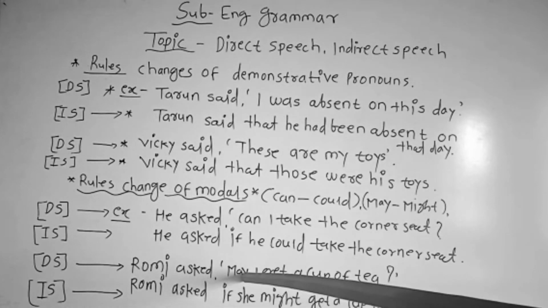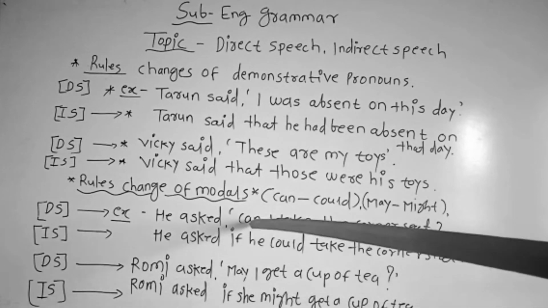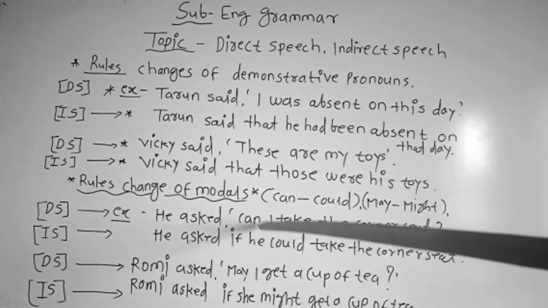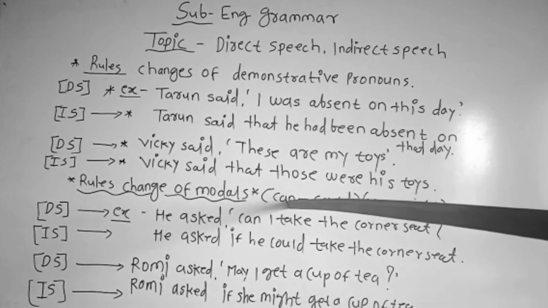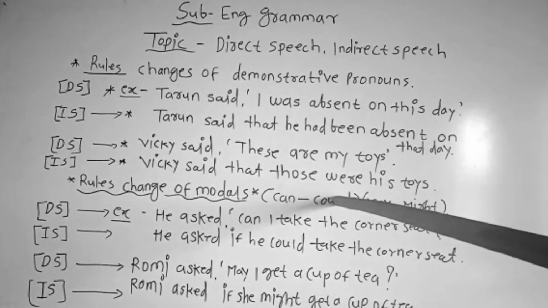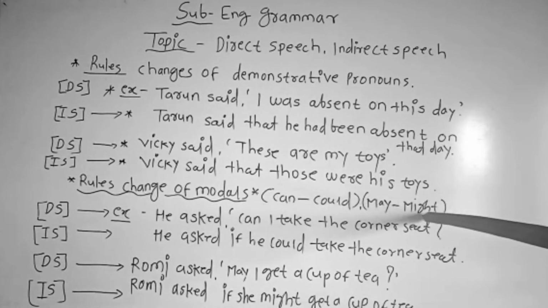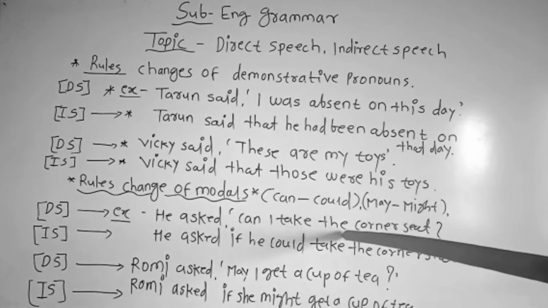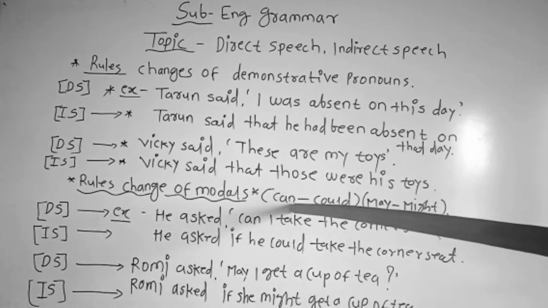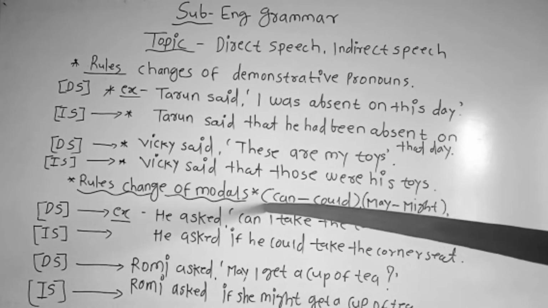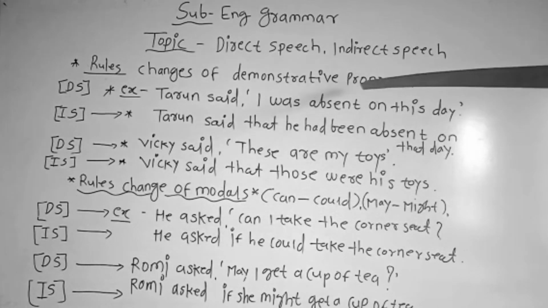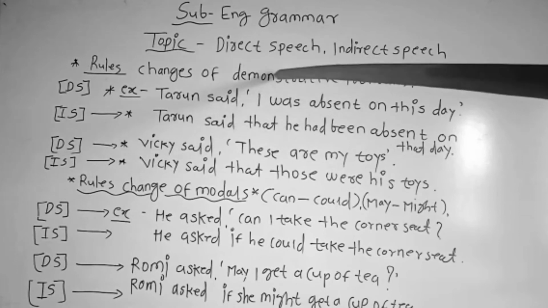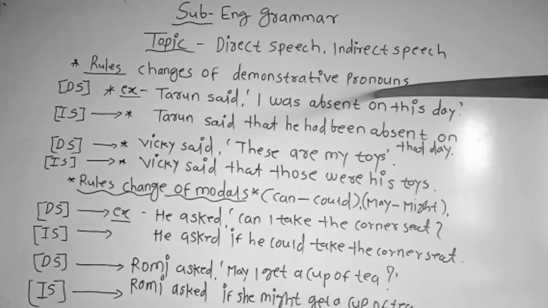We have changed "may" into "might," and we have changed "can" into "could." These are the modal auxiliaries, isn't it? "Can" will change into "could," and "may" will change into "might" while converting direct to indirect. So we have seen two examples of can and could, and also before this we have taken the demonstrative pronoun, isn't it, students?